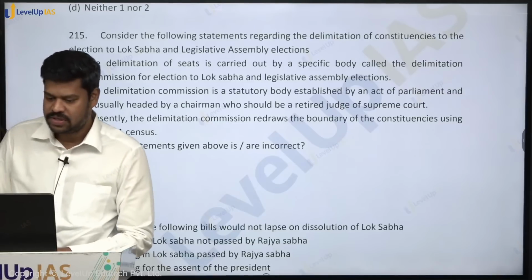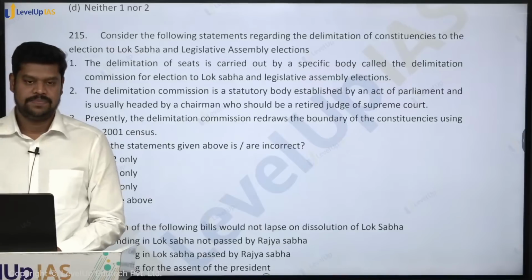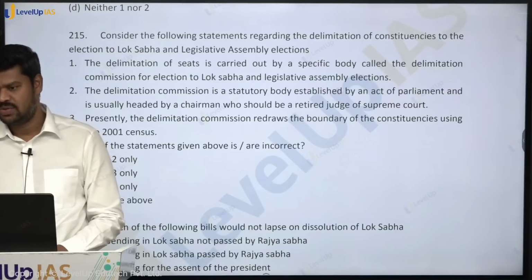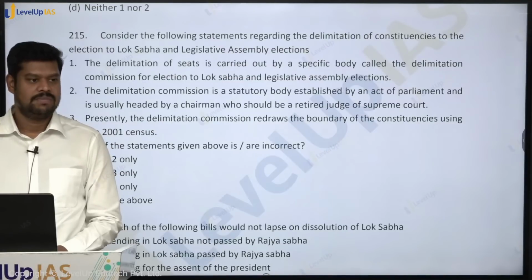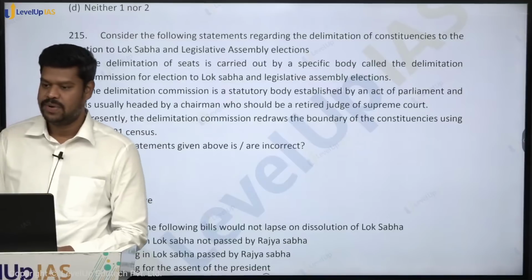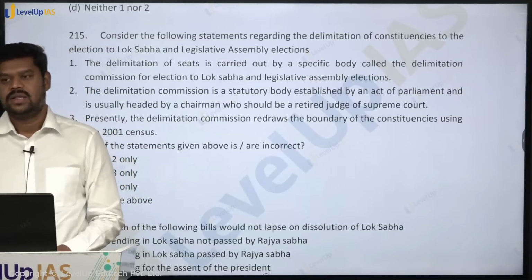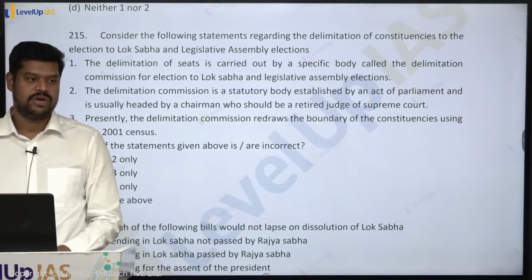So delimitation is a very important area this year. Last year also I think there was a question on delimitation. First, the Constitution has given the Parliament the power to make a law and to establish a body which is called a Delimitation Commission. And this Delimitation Commission has three important functions to perform. What are the important functions?